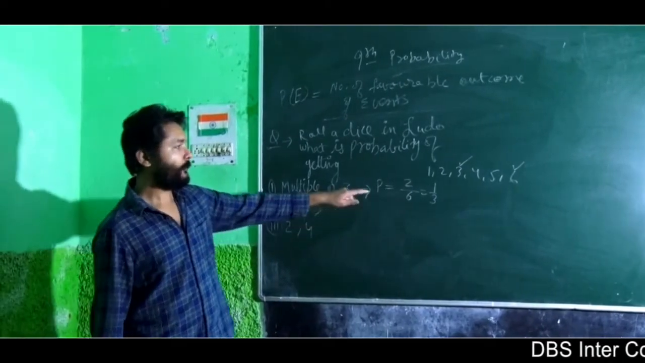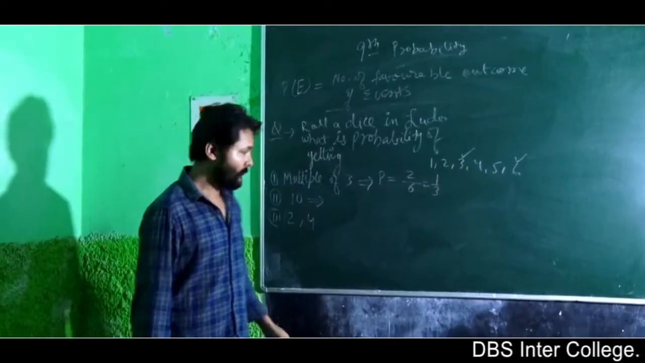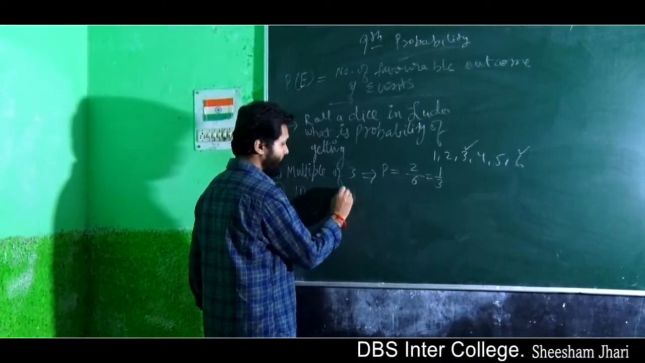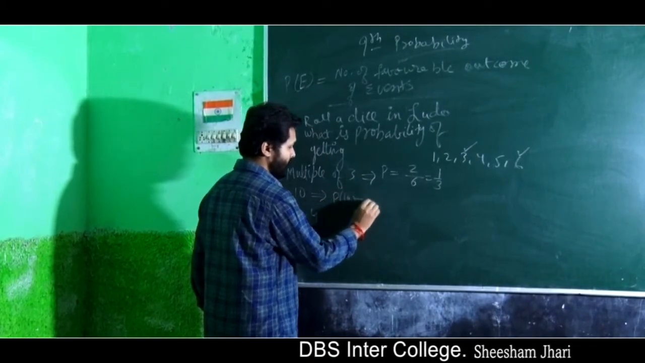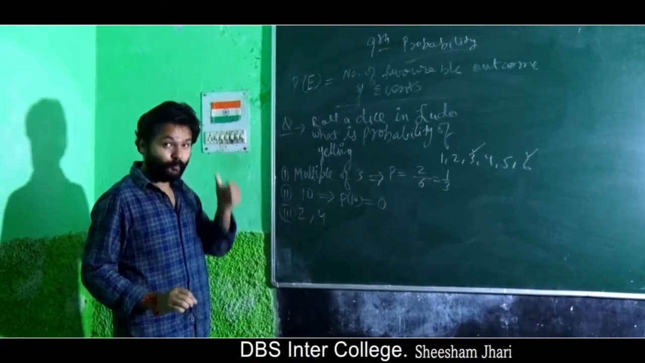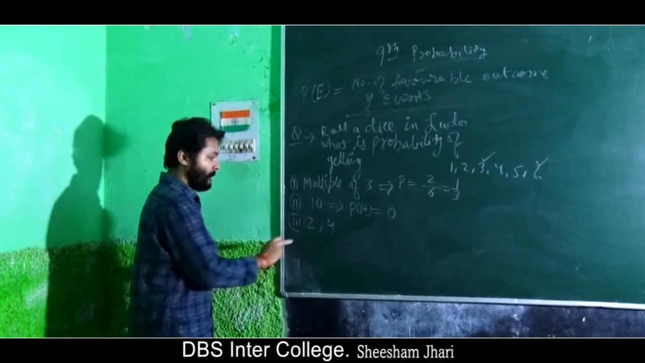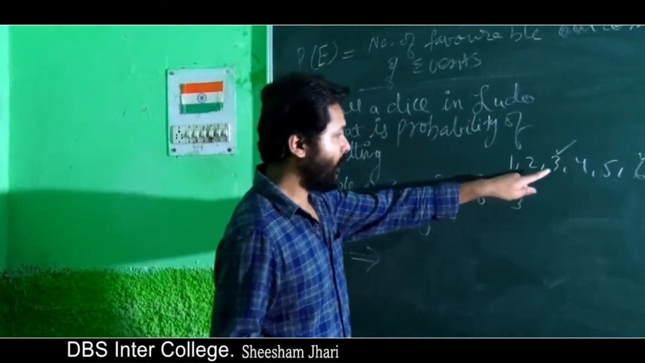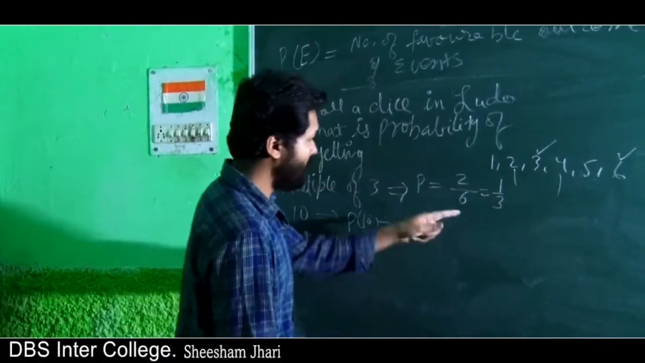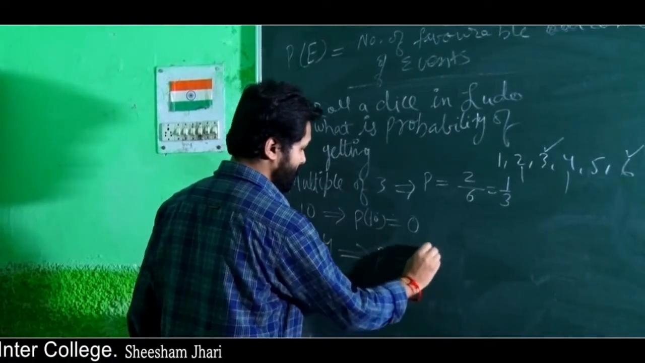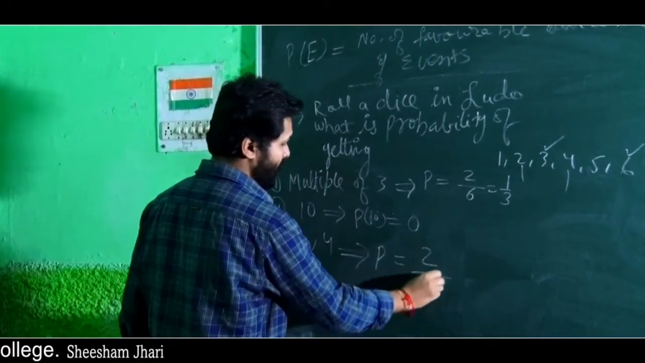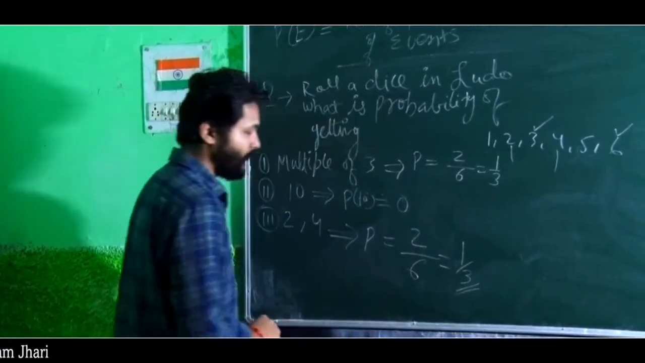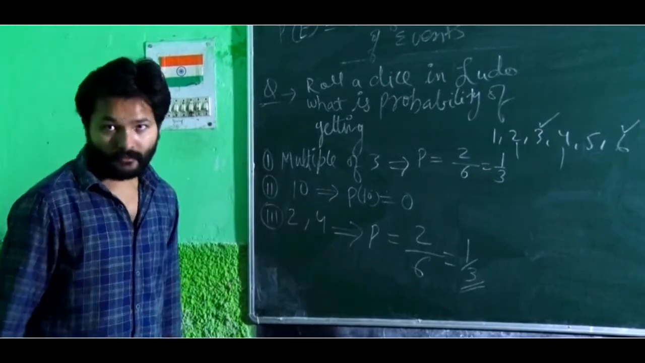Now what is the probability of getting 10? In the dice the maximum number is 6. So 10 is not possible. So this is an impossible event. So the probability for 10 is 0. The probability for an impossible event is 0. Now what is the probability of getting 2 and 4? The favorable number of events is 2 and the total number of events is 6. So it's 1 by 3. Like this you have to solve all the questions.